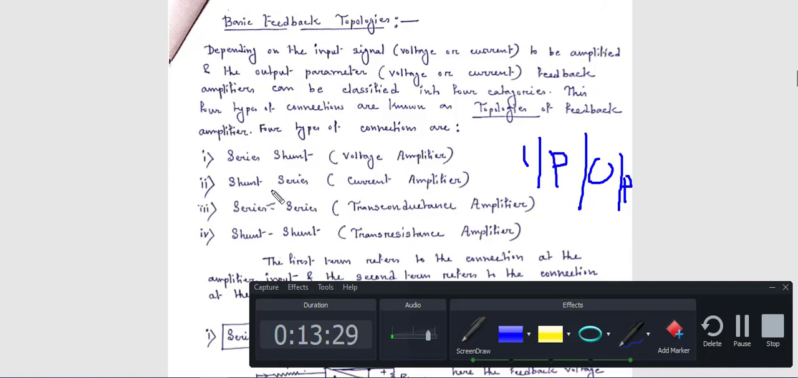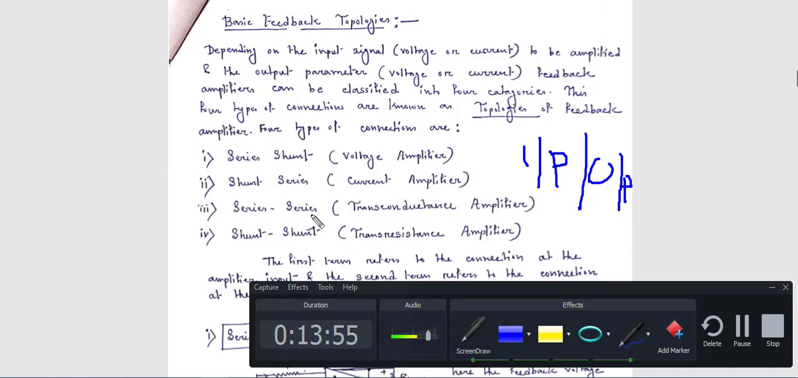Okay. Next, shunt-series. This is the second topology, or second category, of the feedback amplifier. So shunt-series means the connection of the output side is parallel, that's why it is written as shunt, and the input side connection is series. This type of shunt-series configuration behaves like a current amplifier. That's why this is also known as current amplifier.